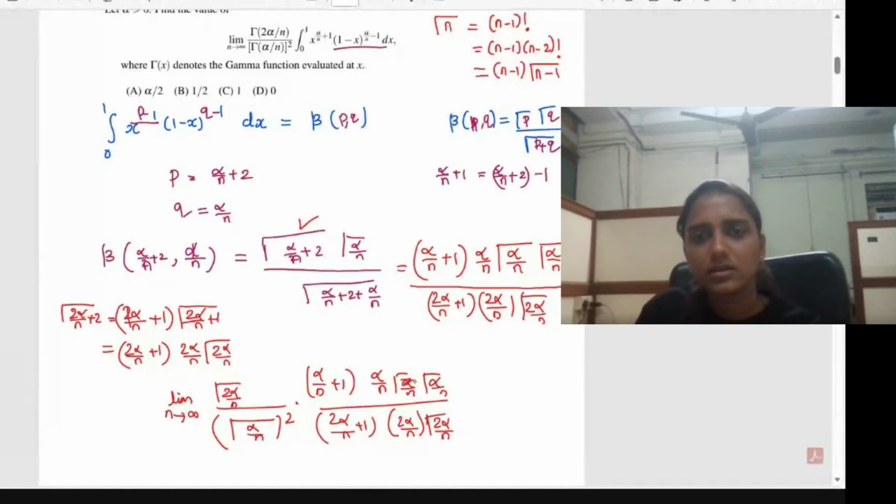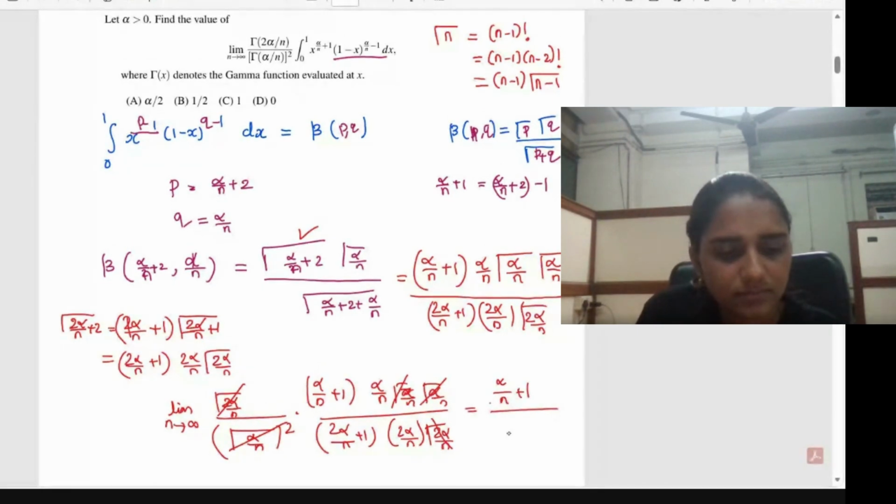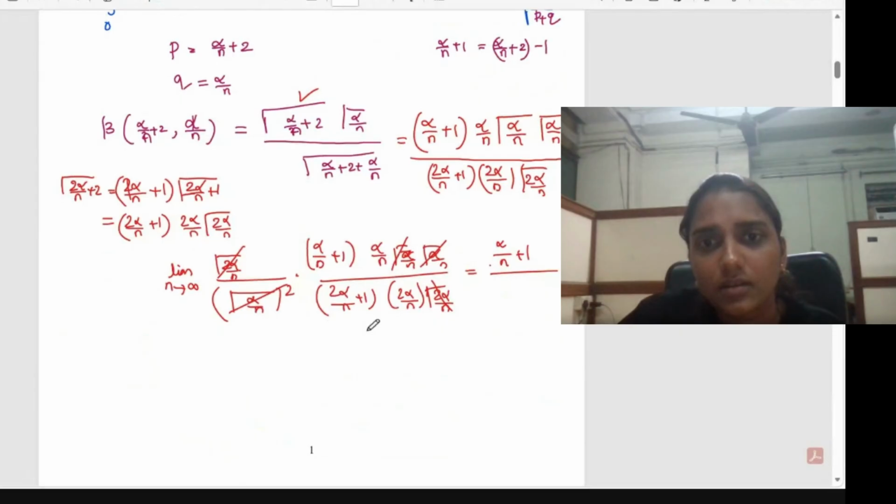From the numerator and denominator, these gamma terms will get cancelled out. So the resultant expression becomes alpha by n plus 1 divided by, here an alpha by n is there and here also an alpha by n is there, so that we can also cancel out, so 2 times 2 alpha by n plus 1.